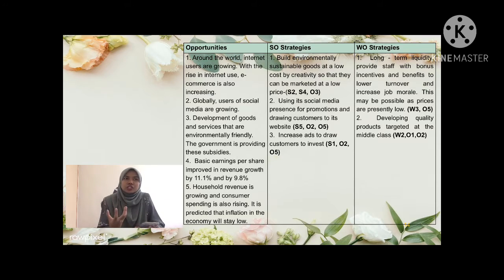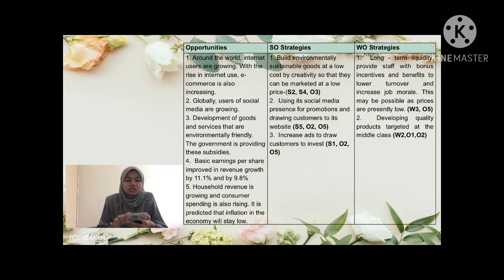So the potential strategy is that Nestle can build environmentally sustainable goods at a low cost, through creativity, so that they can be marketed at a low price.